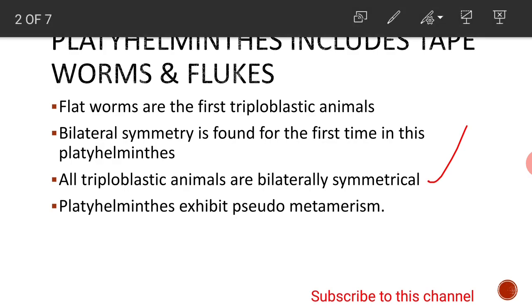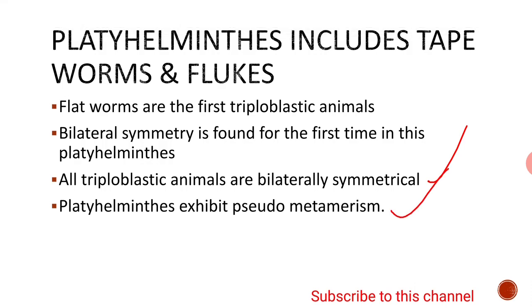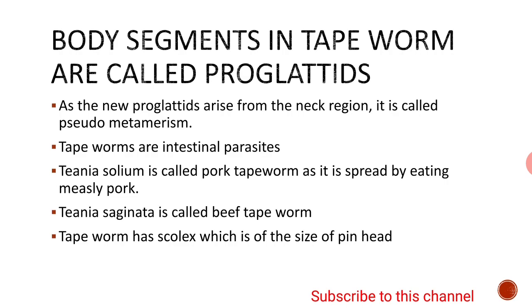In metamerism, the new segments arise from the anal region, whereas in pseudometamerism, which is found in Platyhelminthes, the proglottids arise from the neck region. Body segments in tapeworm are called proglottids.